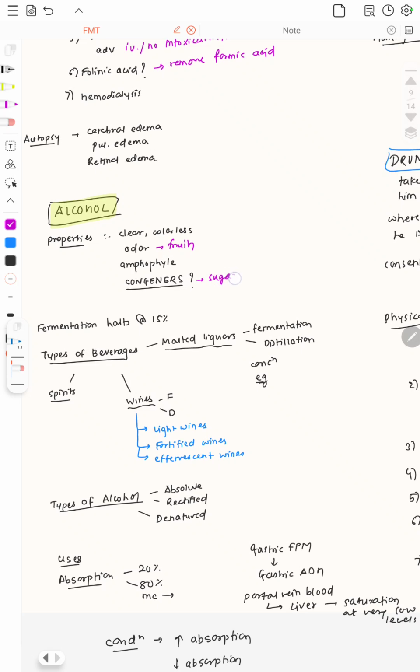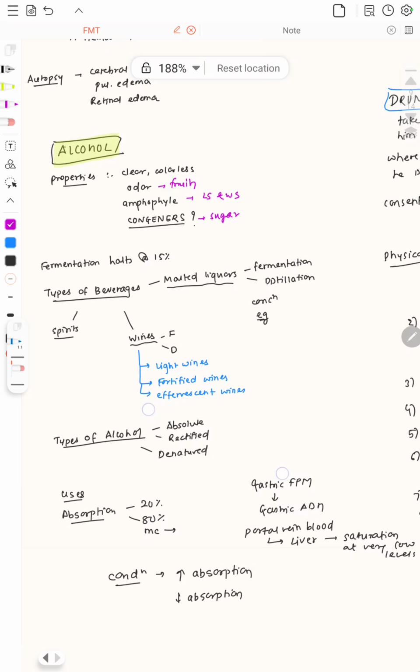Congeners are the sugars of the fruits or the veggies which are going to get fermented and give taste and odor. Then it is amphiphilic in nature, that is, it is both lipid soluble as well as water soluble. Fermentation halts at 15 degrees Celsius because the yeast dies after this.